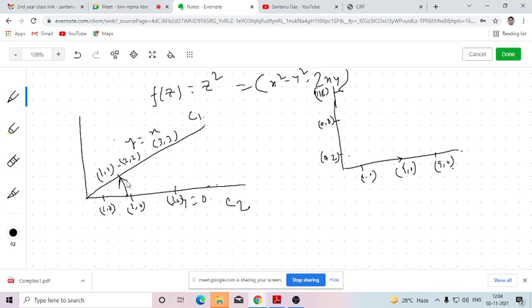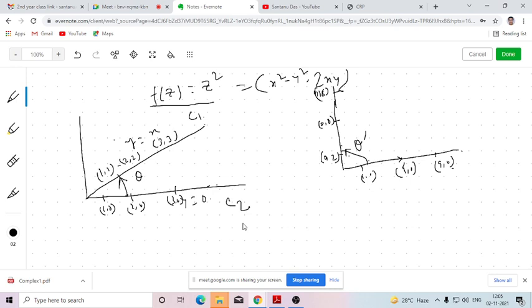So this angle, let's say, is theta, and this angle, let's say, theta prime. If the angles are the same in magnitude as well as in direction, then this mapping will be called the conformal mapping. And if they are the same in magnitude but not in direction, that will be called the isogonal mapping.